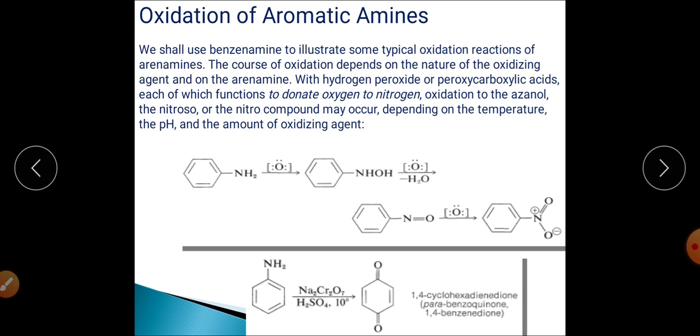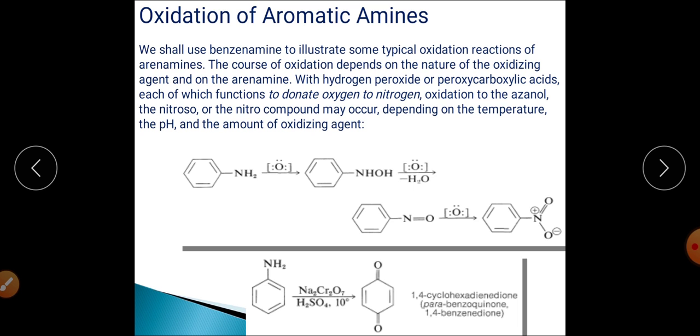When the same aniline is oxidized by using Caro's acid, H2SO5, at that time nitrobenzene will be the major product. This is the difference between the oxidizing agents. With the same substrate we are having different oxidizing agents and we are getting different products, right? So this is the importance of this oxidation reaction, right? With alkaline KMnO4 we are getting azobenzene, and with Caro's acid we are getting nitrobenzene, right?